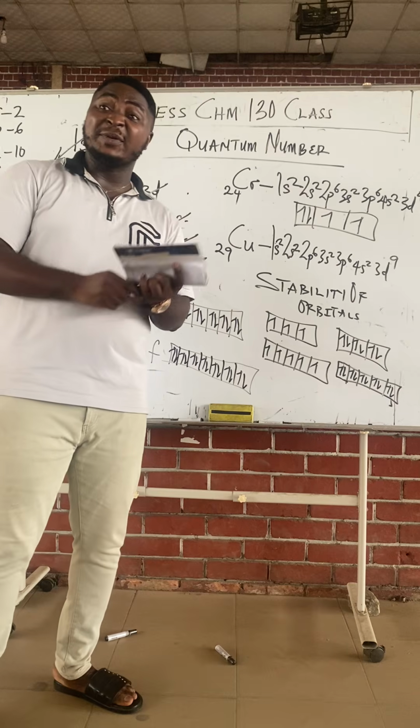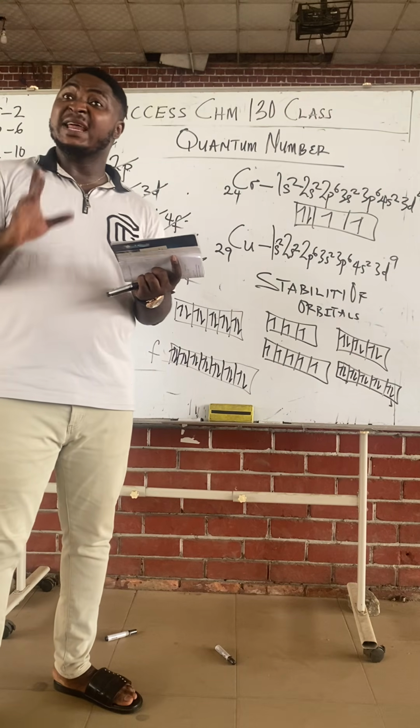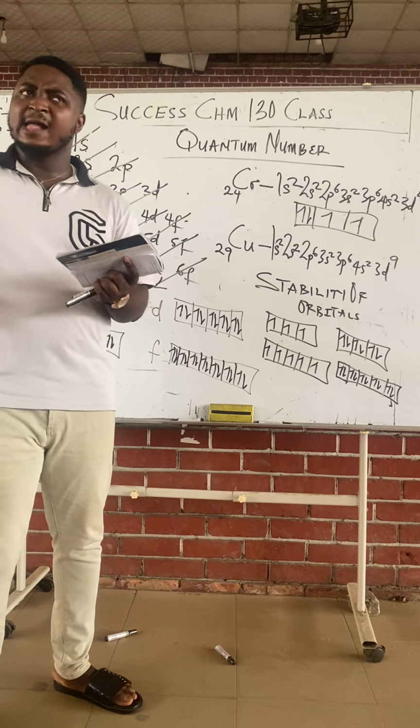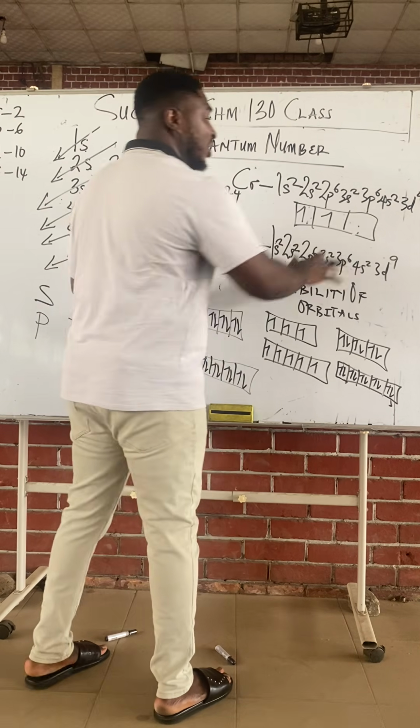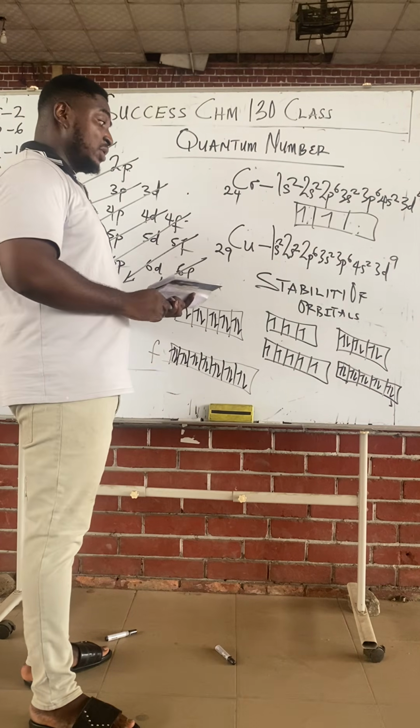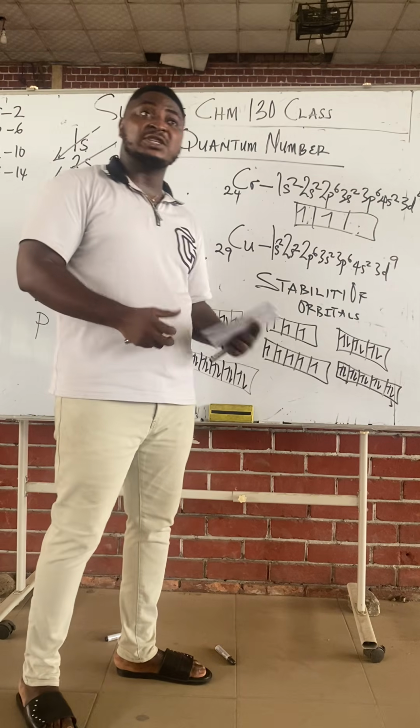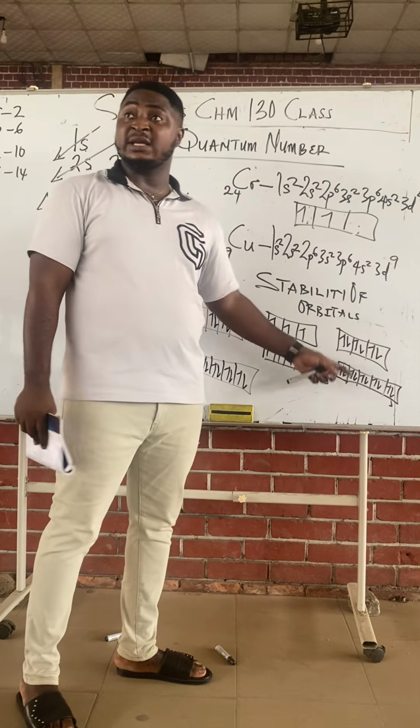If everybody has 1, let everybody have 1. If everybody has 2, let everybody have 2. A mixture of 1 and 2 is not stable. Or maybe someone is even absent completely, it's also not stable. So these are the only 2 conditions for orbitals to be stable: when they are singly filled or when they are completely filled.